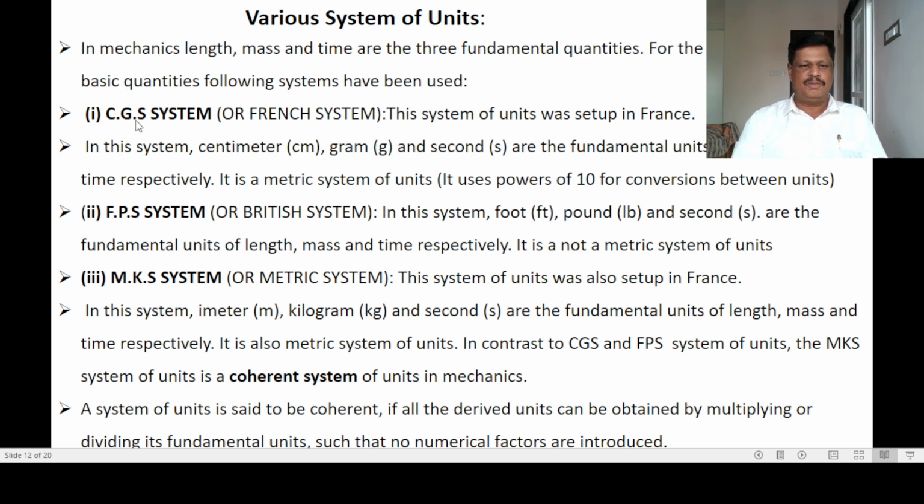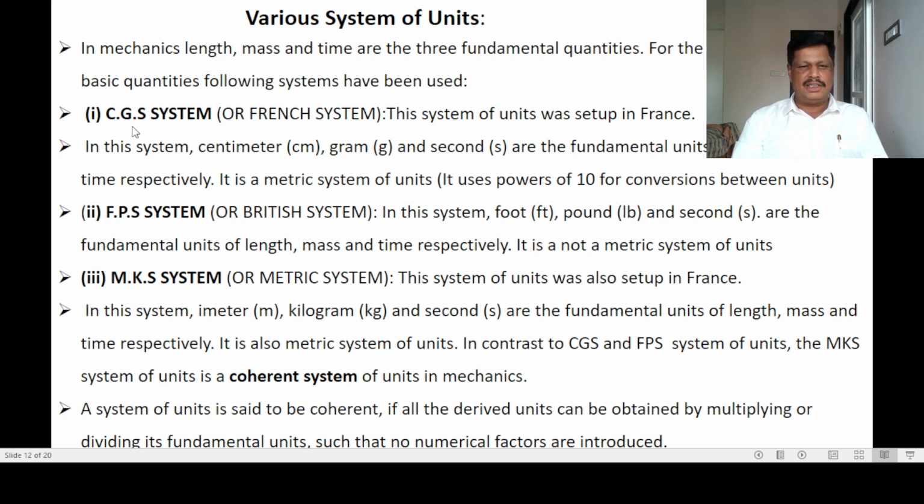The first one is CGS system. This CGS system of units was set up in France. Therefore, CGS system of units is also called French system. In this system, centimeter, gram and second are the fundamental units of length, mass and time respectively.